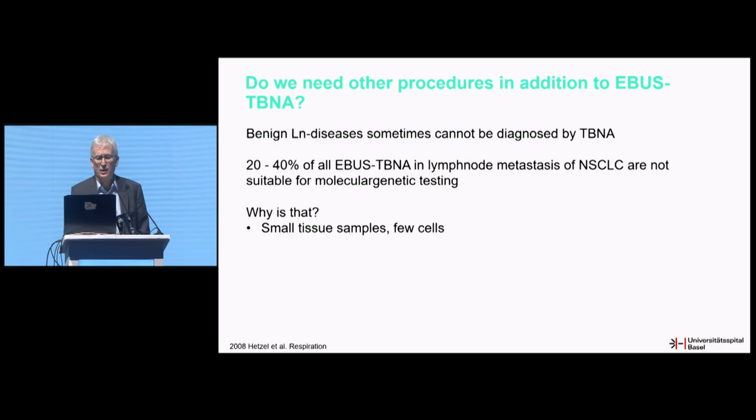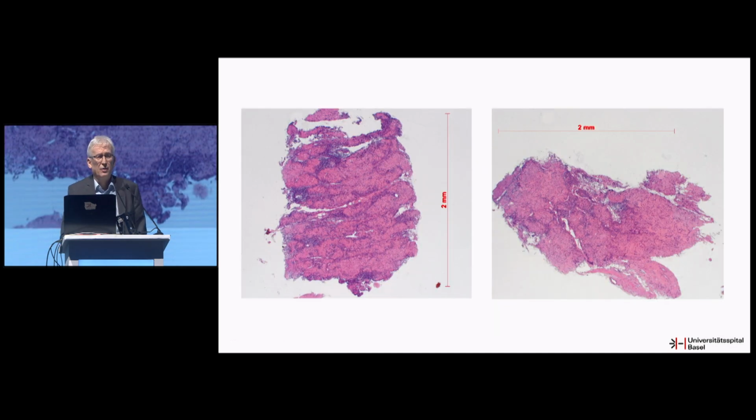You can't do that with EBUS-TBNA samples. And why is that? The reason is that we have small tissue samples and few cells. The question is whether cryobiopsy is helpful here. If you talk about cryobiopsy, this is a transbronchial lymph node cryobiopsy in a sarcoidosis patient, so that you get an impression of how it looks.